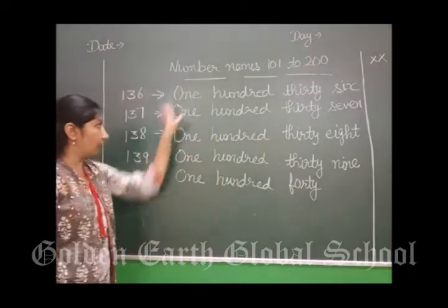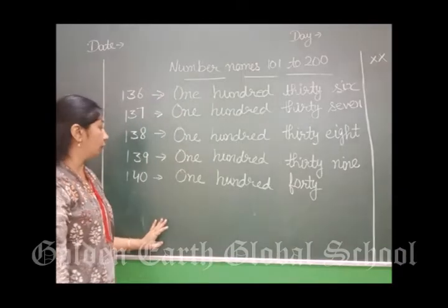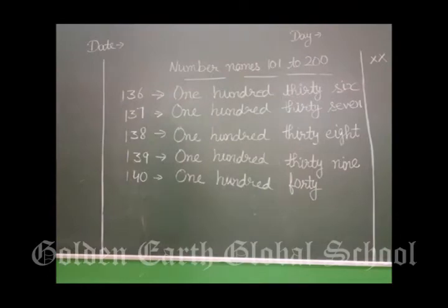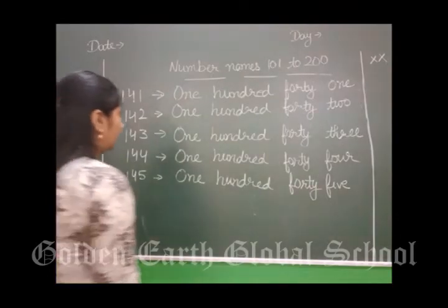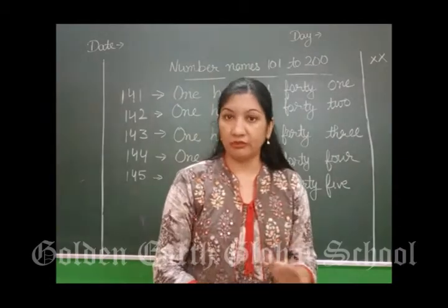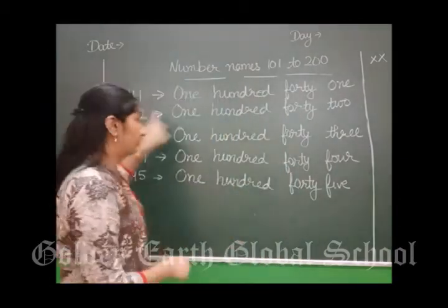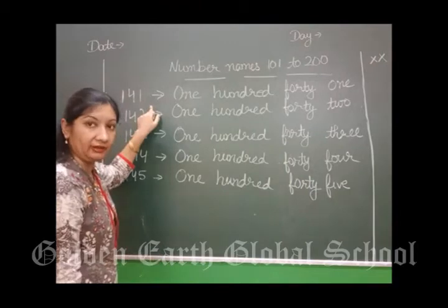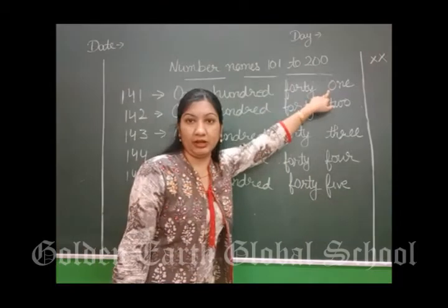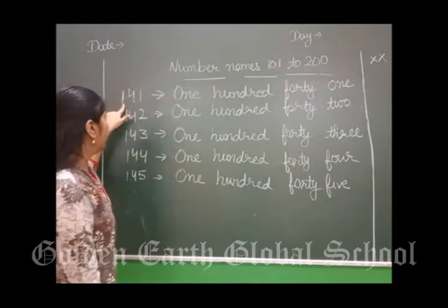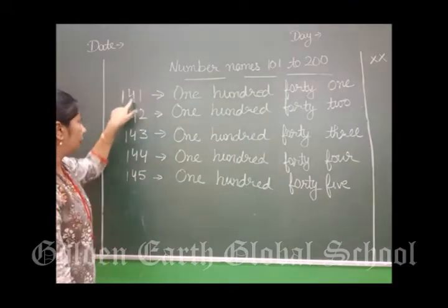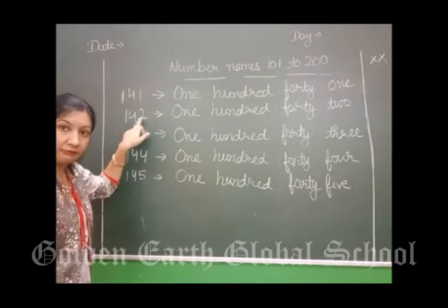So these are the number names 136 to 140, right? Now we have done till 140. 40 के बाद क्या आएगा 41. So we are going to start from 141. How will we write it? 141 in numbers, 141. Right? Next after 41, 42, 142.